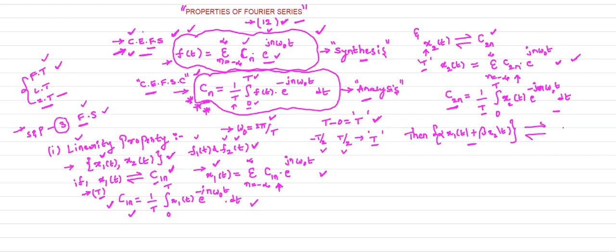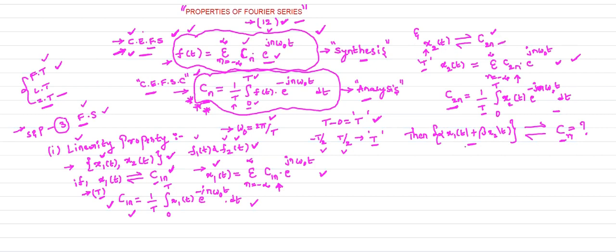now what is my complex exponential Fourier series coefficient for this? So this is the statement. Listen carefully to this statement. X1 of t is given, its complex exponential Fourier series coefficient is C1n, and x2 of t is given, its complex exponential Fourier series coefficient is C2n.